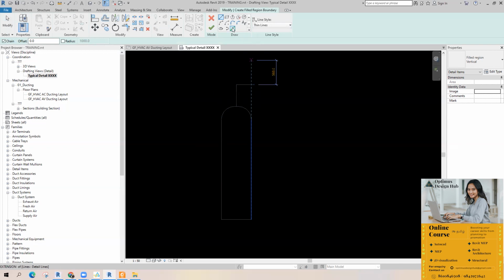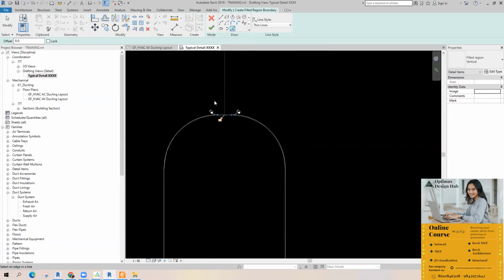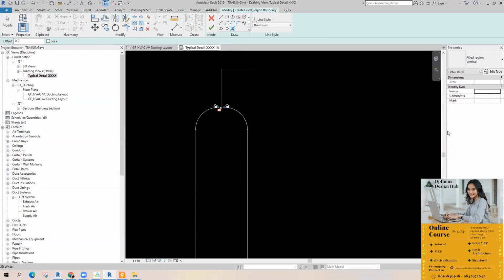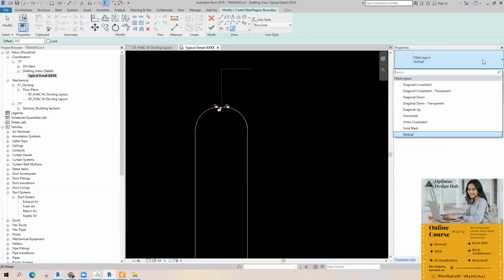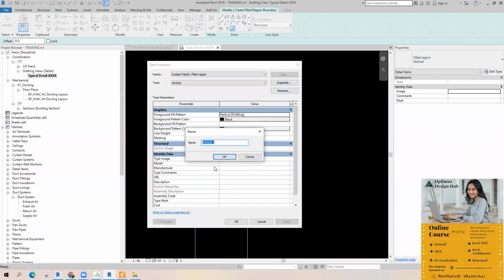Boundary. We want to show the boundary. Either you can use this tool, Pick Lines, and we can show the boundary. Then go to Properties. Here are different hatches. If you want to create a new one, take a new type, Edit Type, Duplicate it, and provide a name for the hatch. I'm going to give Diagonal.